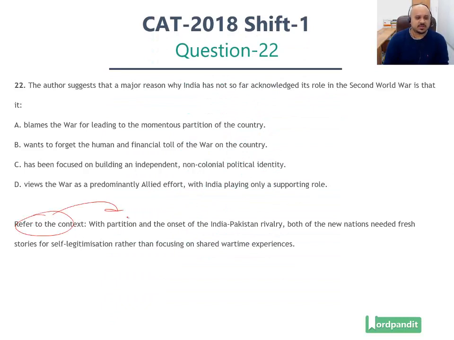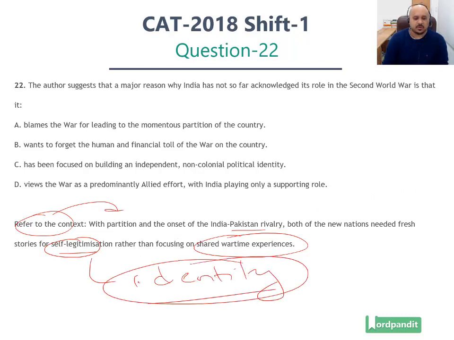Refer to this context. You will understand that with partition and the onset of the India-Pakistan rivalry, both of the new nations needed fresh stories for self-legitimization rather than focusing on shared wartime experiences. So when the partition took place and India and Pakistan were formed, both these countries wanted to legitimize their identity. They wanted to form an identity of their own, right?